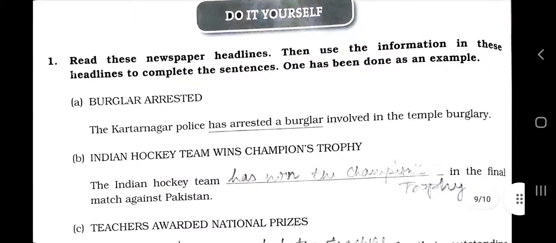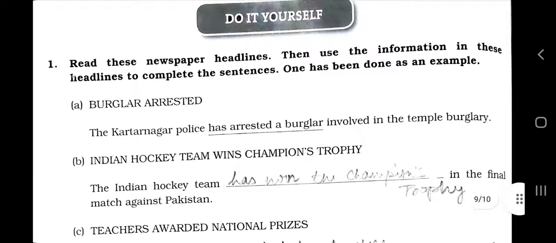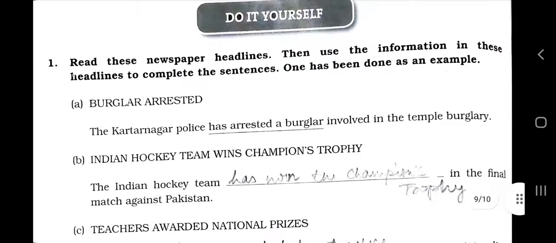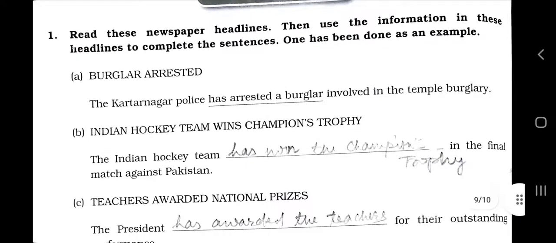Now read these newspaper headlines, then use the information in these headlines to complete the sentence. One has been done as an example. Burglar arrested. What is burglar? Burglar जो चोर वगैरह होता है, those are burglars who break the house and steal away the things. The Kartarnagar police has arrested a burglar involved in the temple burglary. Indian hockey team wins Champions Trophy. Now Indian hockey team has won the Champions Trophy in the final match against Pakistan.